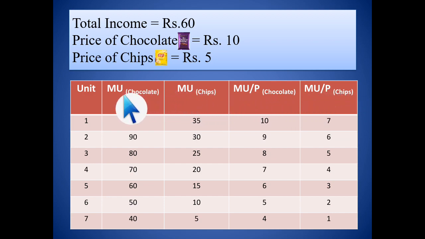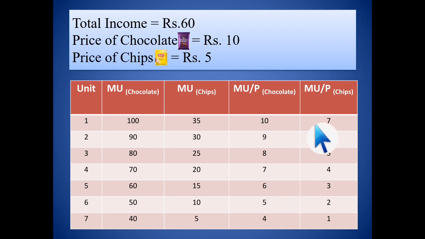Marginal utility value we have, price value we also have. So we can find out easily 100 by 10, because here the marginal utility of chocolate for the first unit is 100 and price is 10 rupees. So 100 by 10, that is 10. 90 by 10, 9. Similarly 8, 7, 6, 5, 4.